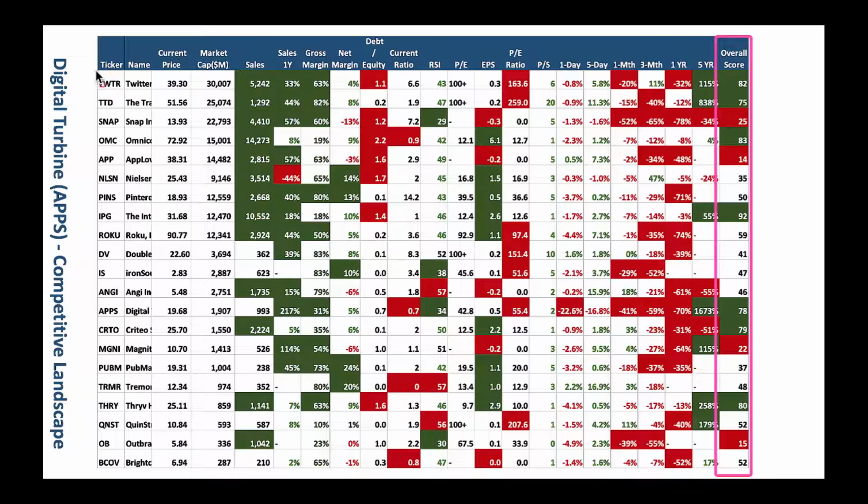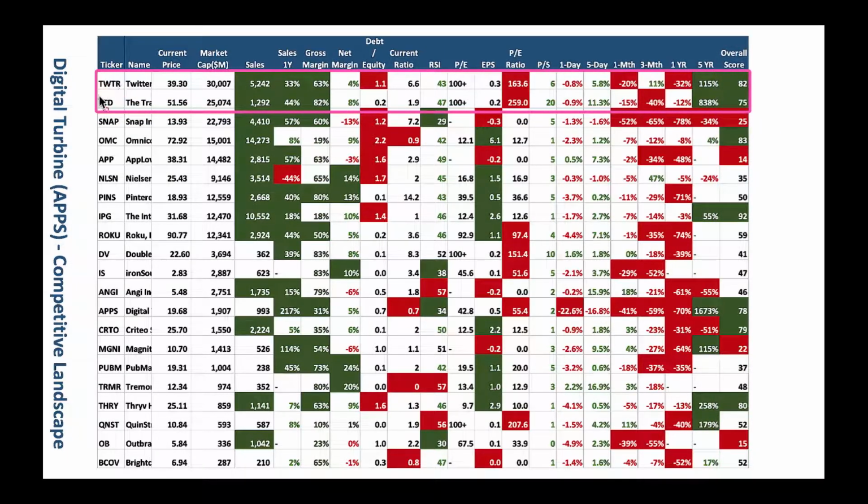Look, we got Twitter and Trade Desk. Both are good ones here. Trade Desk is a superb stock. You could buy Trade Desk at this time here. Look, RSI is very low here, 47. A little bit pricey from a price to sales perspective and price to earnings perspective, but it's a great company. You could buy this company as it's down big time here. And look, it's a positive net margin company.